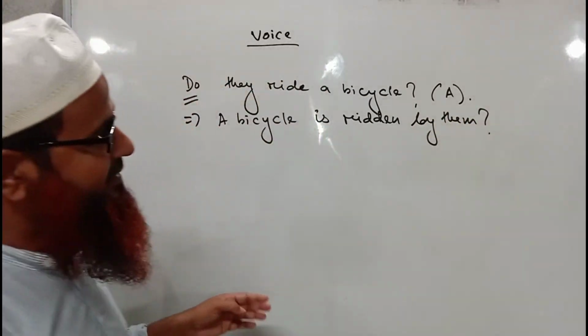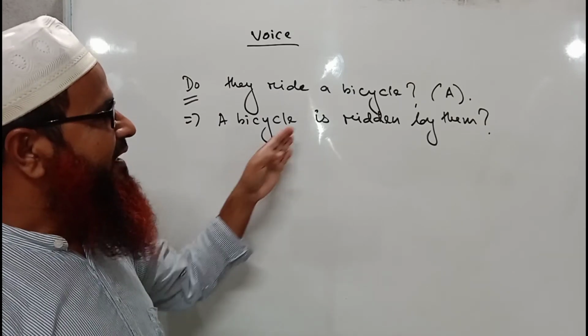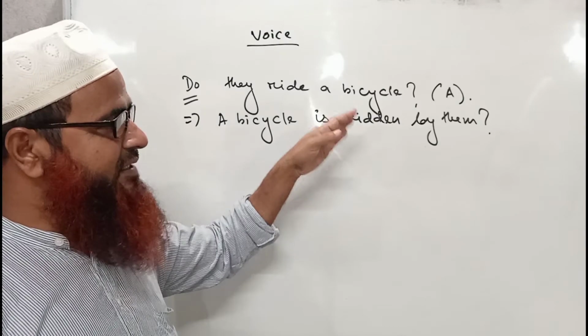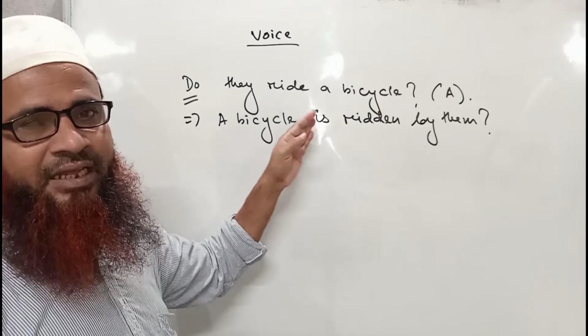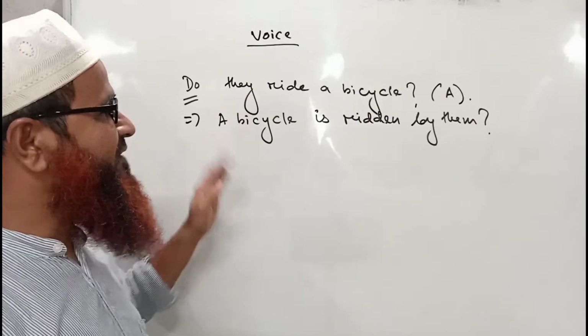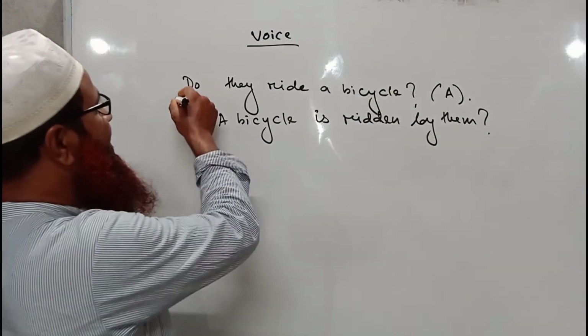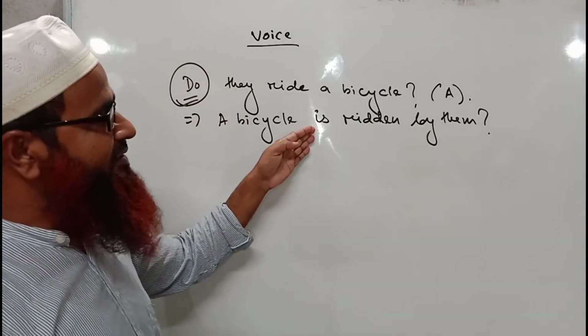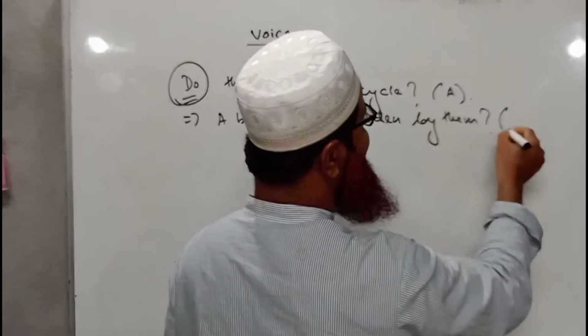But we should always remember that the sentence is an interrogative sentence, but we have changed it into passive in an assertive sentence. So here is do for interrogative, but in the passive voice sentence we can find an auxiliary verb.